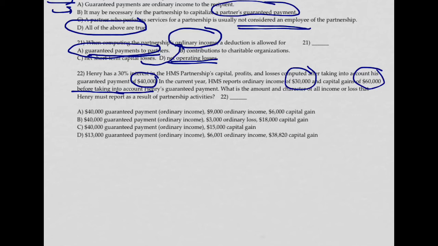So let's see what we've got here. Henry has a 30% interest in the HMS. Now that I got the question, let me see how it works out again. He has a 30% interest in capital, profits, etc., computed after taking into account the guaranteed payment of 40.